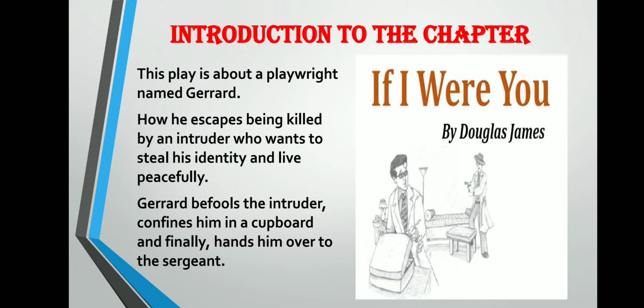One day, an intruder enters the house of Gerald, and the intention of this intruder was very ill. He wanted to kill Gerald and take on his identity. Gerald befools the intruder, but how? By his cool and calm temperament, Gerald befooled that intruder, confines him in a cupboard, and finally hands him over to the sergeant. In this play, you will come to know how Gerald finally sent this intruder behind the bars only because of his cool and calm temperament and how he dealt with the situation.